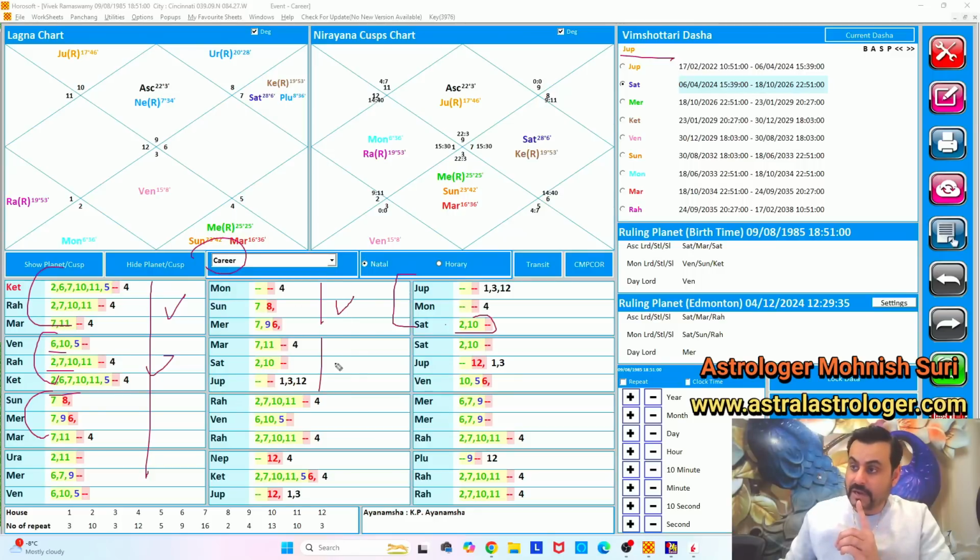Moon is good. Mars is good. Rahu is good. Jupiter is good. Saturn is good. Mercury is good. The one thing which he has a problem in his chart, and that's the reason he could not become a president or even go to the level where he could win the primaries and be a president, is because he has a Shrapit dosha in his 10th house. Saturn and Ketu together is a Shrapit dosha. This is happening in the government house. 10th is house of government. Okay, so this is house of government.